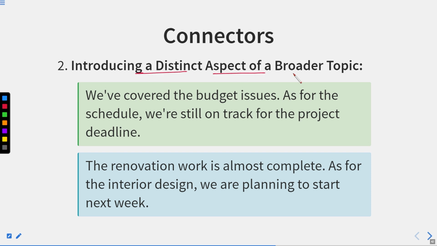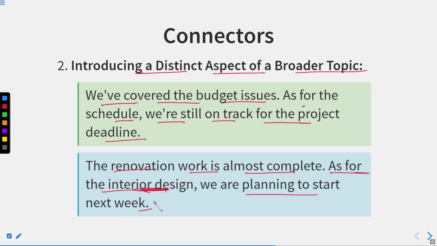Now, introducing a distinct aspect of a broad topic. We have covered the budget issues. As for the schedule, we are still on track for the project deadline. The renovation work is almost complete. As for the interior design, we are planning to start next week.